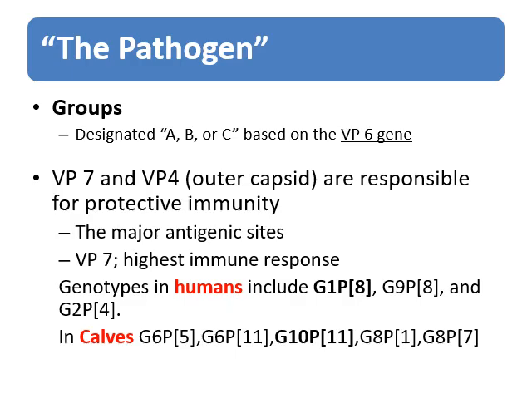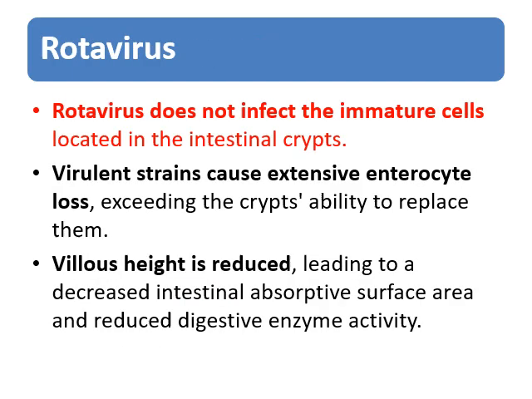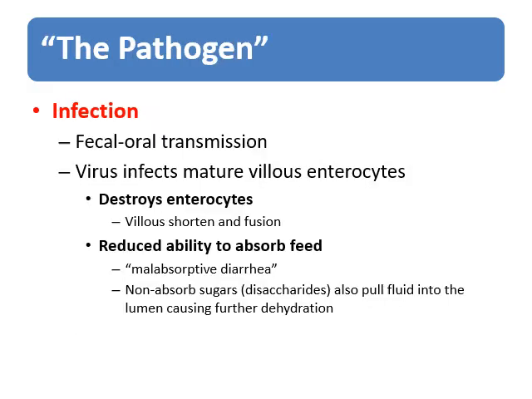Rotavirus spreads through the fecal-oral route, infecting the mature enterocytes in the villi of the small intestine. This infection leads to destruction of these cells, reducing the ability of the intestine to absorb nutrients, leading to what's known as malabsorptive diarrhea. The loss of enterocytes also triggers further dehydration by pulling fluids into the intestinal lumen.